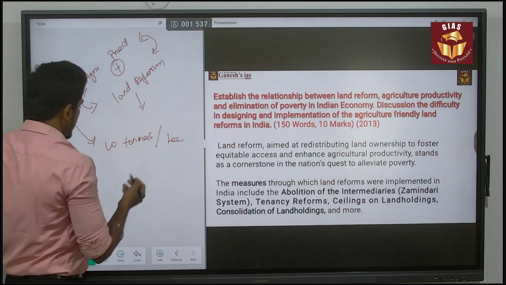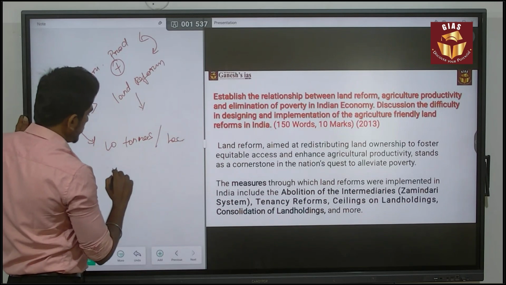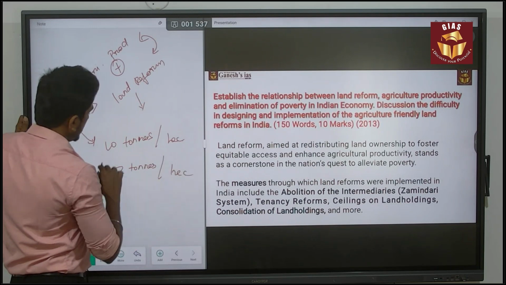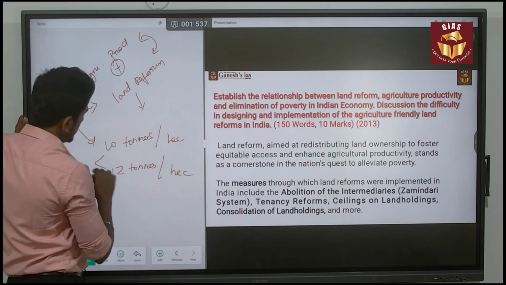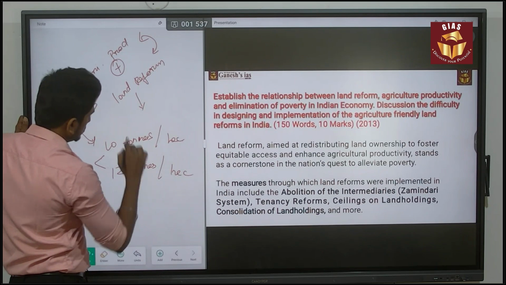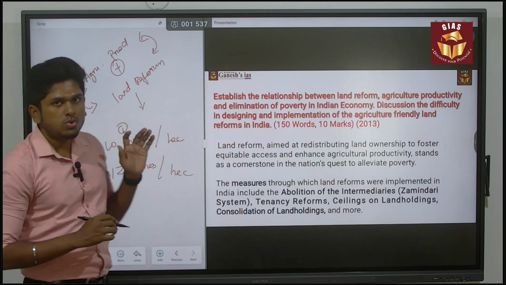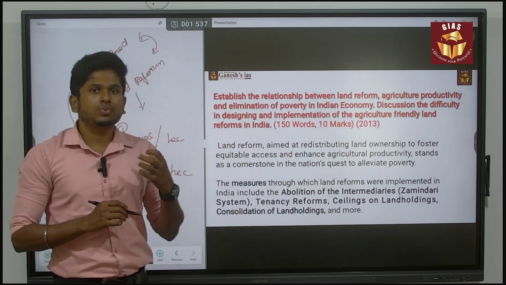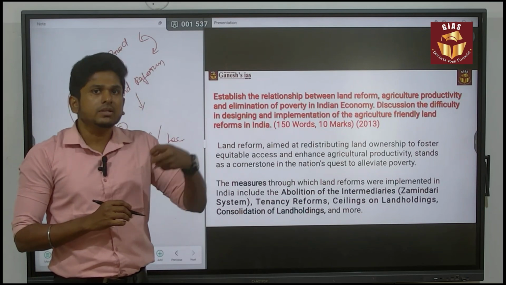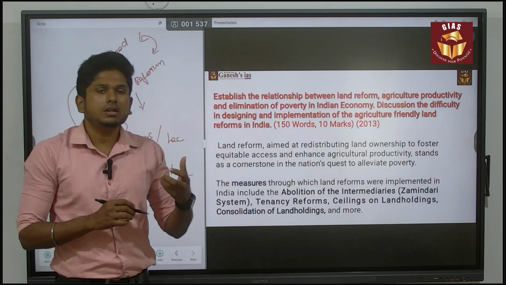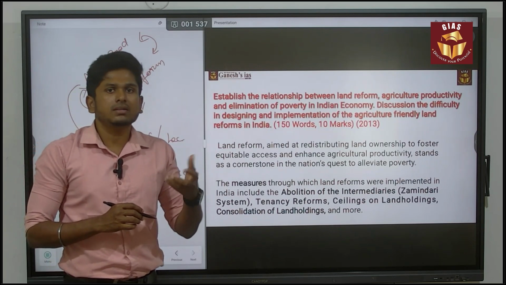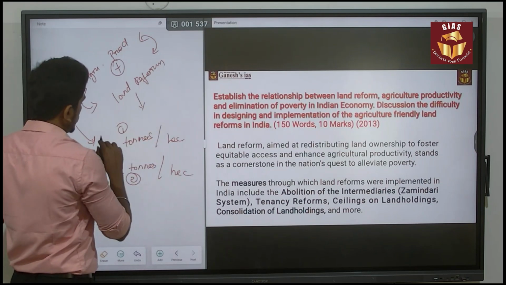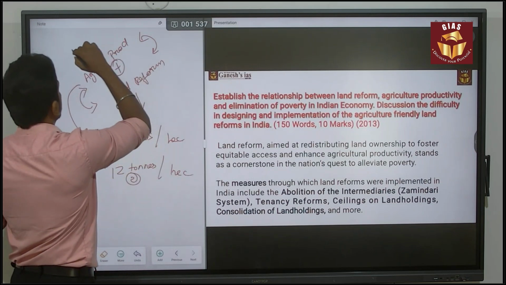In another 1 hectare of land, I am able to produce 12 tons of wheat, then the productivity is higher for land holding 2. So this is agricultural productivity: the efficiency of the land to produce higher output with smaller input. You have to first say what agricultural productivity is.